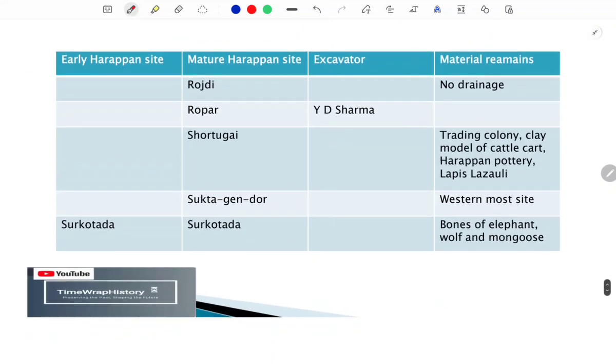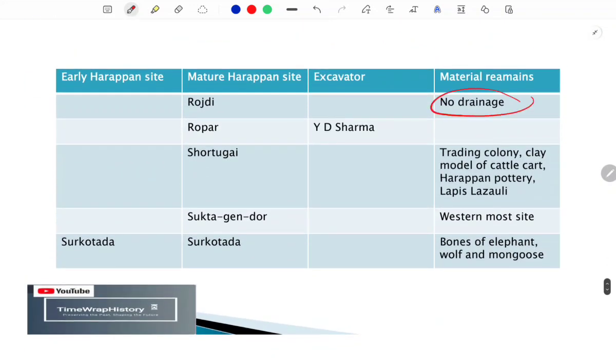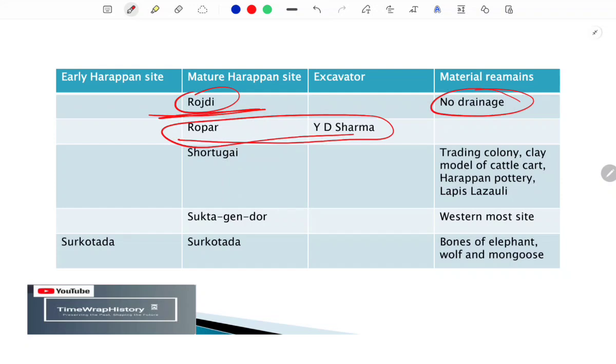Okay, so the next site is Rojdi, and here we find no traces of drainage, so the drainage system is absent at the site of Rojdi. Okay, so Ropar was excavated by Y.D. Sharma. I have not found any special specificities with reference to Ropar, so this is why I have kept this short.